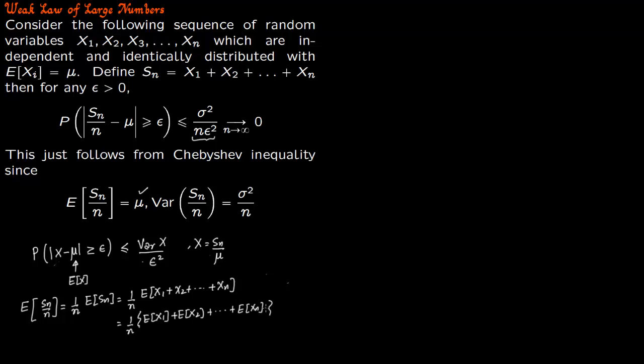Now this is n times mu divided by n, which is just mu, and that's why we have the expectation of Sn by n is mu.